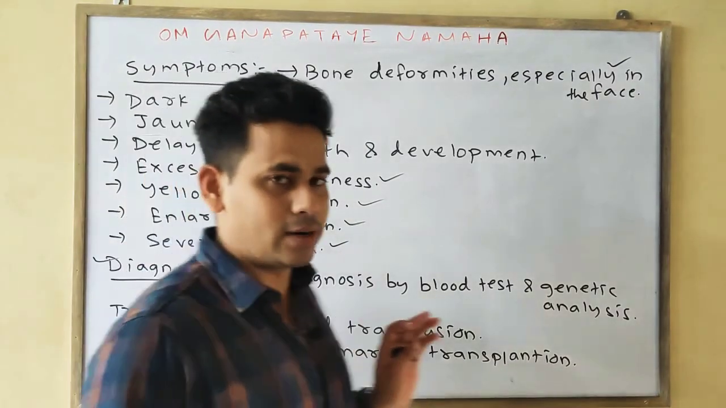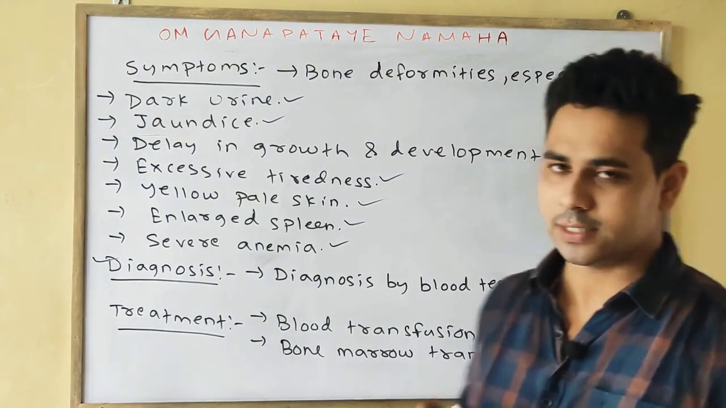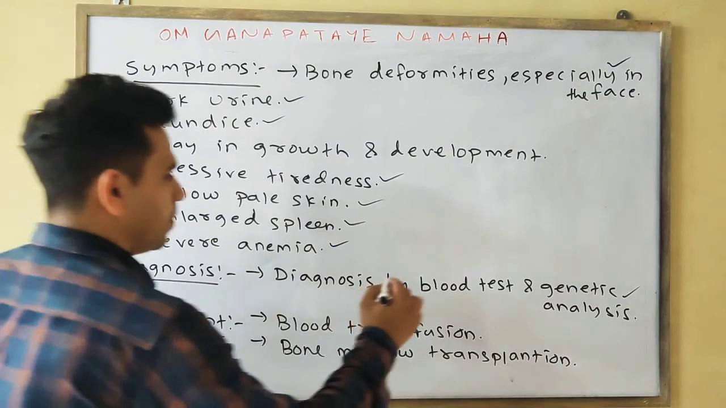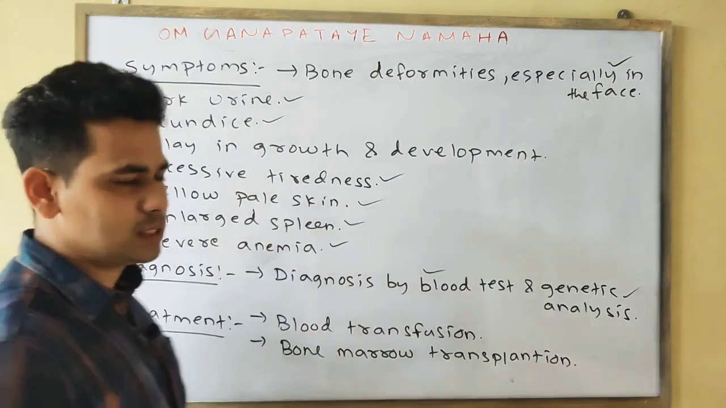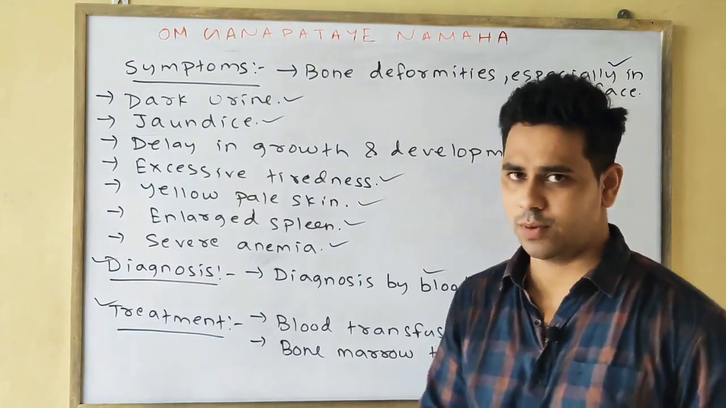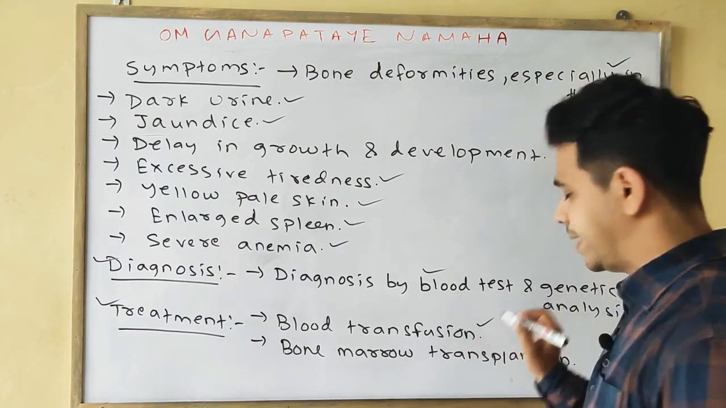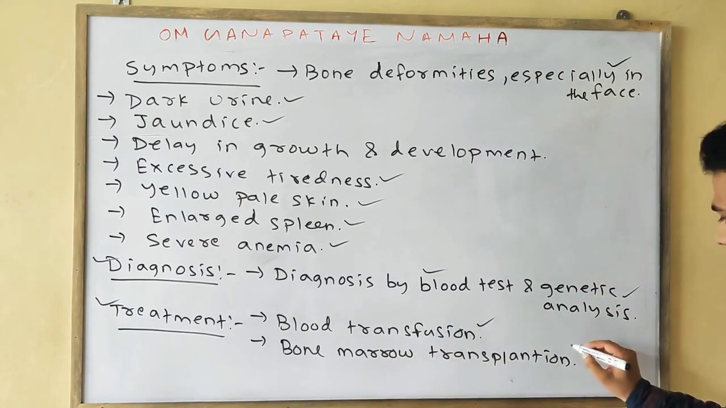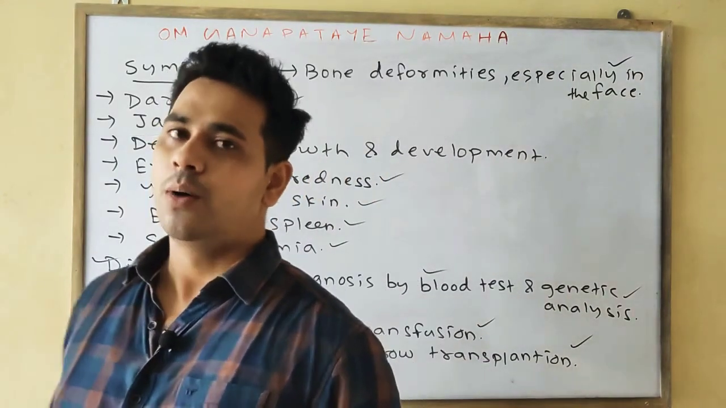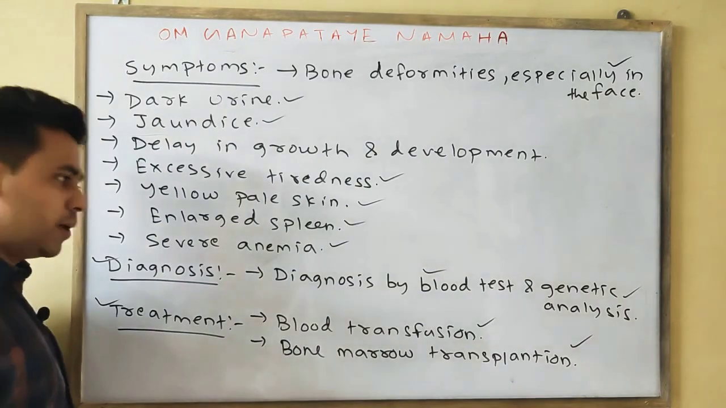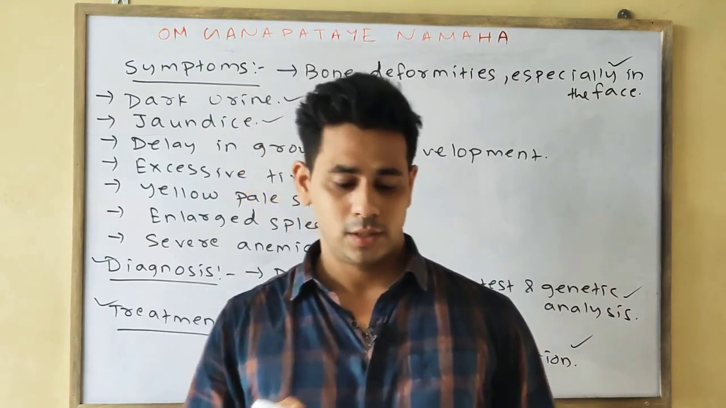It can be diagnosed by blood tests or genetic analysis such as amniocentesis. Okay, so what are the various treatments? Simply blood transfusion, as it is basically a lack of blood, a blood disorder, so it can be treated by blood transfusion. The main and most used treatment in this case is bone marrow transplantation. But in the case of hydrops fetalis, there is no treatment, because